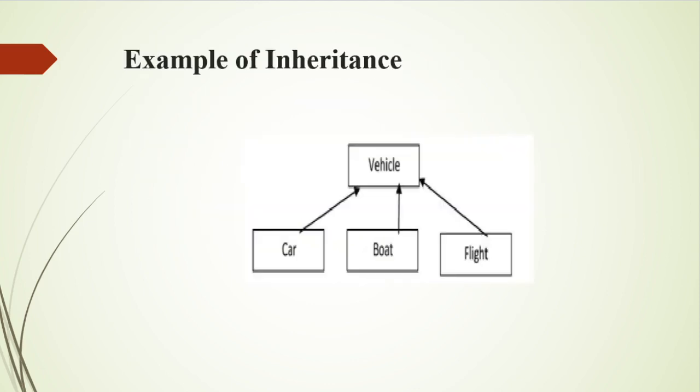Taking one example of inheritance. Here, vehicle is a superclass and the subclasses are car, boat, and flight. Class car and class boat can be derived from class vehicle, since both class car and class boat have the same features of a vehicle. In OOP, inheritance provides reusability of code.